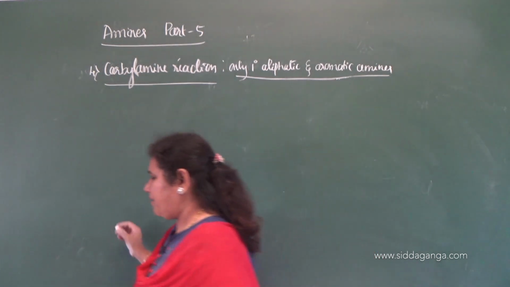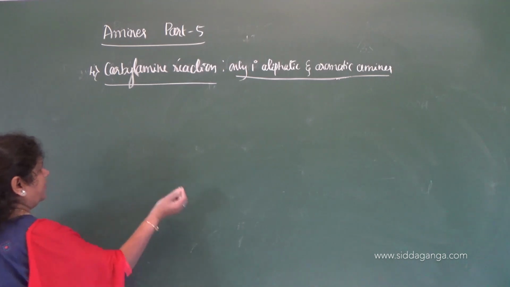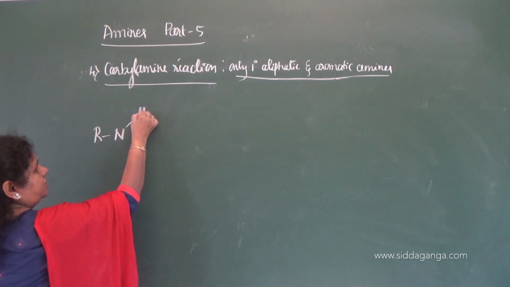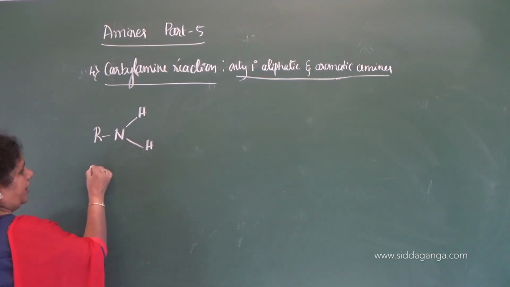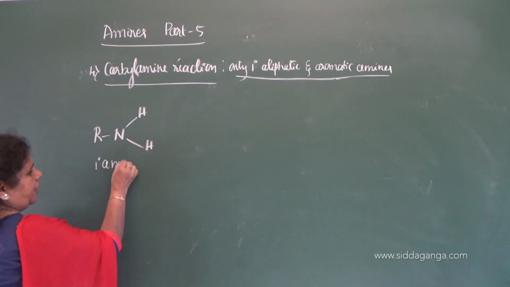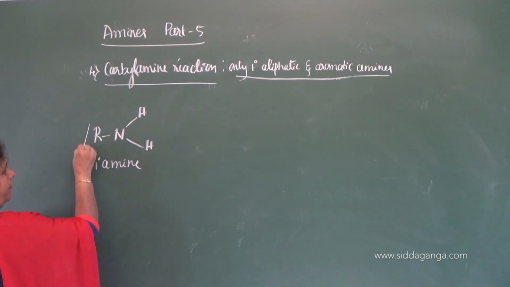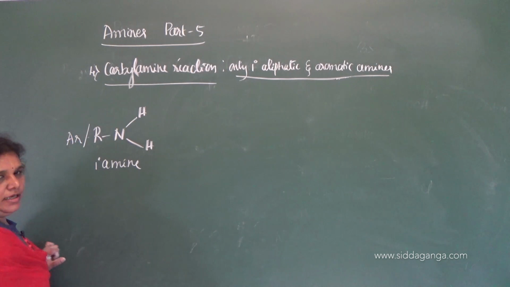In this carbylamine reaction, it is given by RNH2. It is a primary amine, may be alkyl or it may be aryl. Even you can take aniline here.